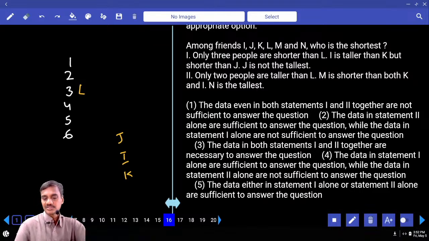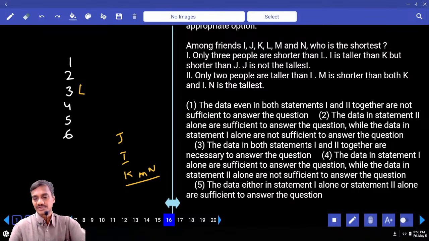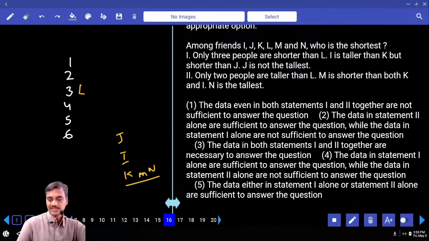As J is not the tallest, K can be the tallest, or M, or N. No information about K, M, and N. As for J, I, L, they cannot be the shortest. Then coming to the next one.